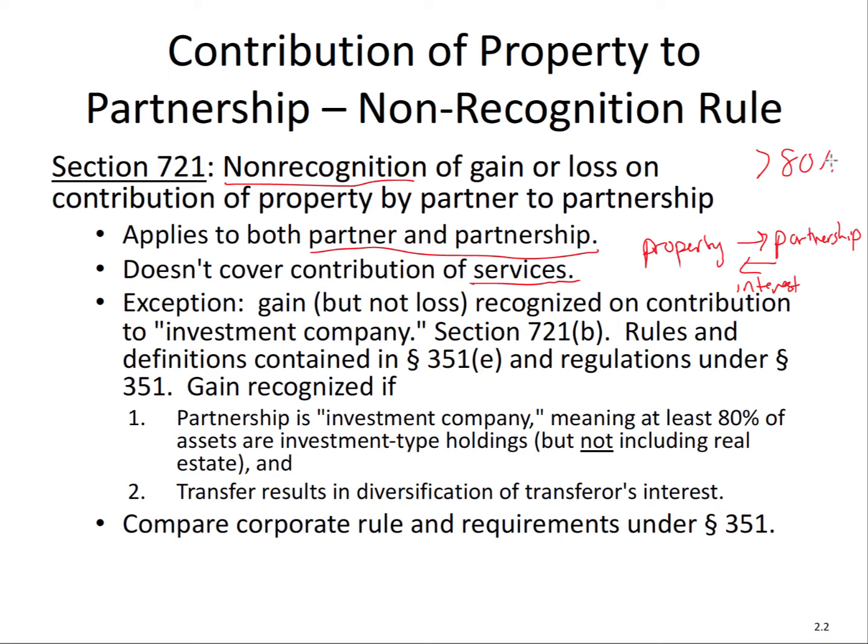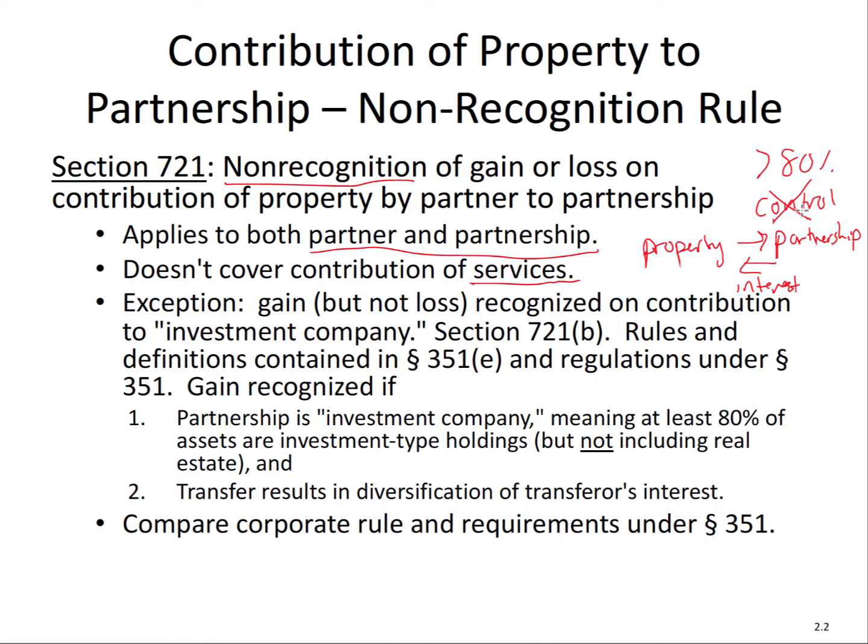Now, it's important to note that here there's no requirement with respect to how much ownership. So it could be 100% of the partnership, or it could be 0.001%. This is a huge distinction. So there is no control requirement. You do not have to have control of the partnership. You just simply have to be a partner receiving a partnership interest, and it has to be an exchange of property for a partnership interest.